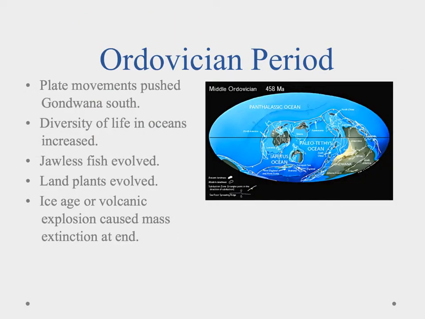Now, the Ordovician period, we notice that we have this separation a little bit more. We can see we have one of these supercontinents, Gondwana, that was separated out, and we can see all of these other pieces moving away, and what it did is it created this ocean here, and this ocean was a warmer ocean, and that allowed this diversity to increase. We started to see jawless fishes evolve, we started to see some land plants evolving, and the very end of this period is marked with one of our first mass extinctions, and we believe that was either caused by a large ice age or by a volcanic explosion that would have put dust out and basically contaminated the atmosphere, and that would have caused a lot of issues.